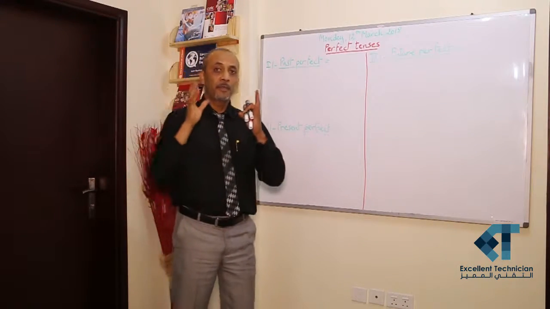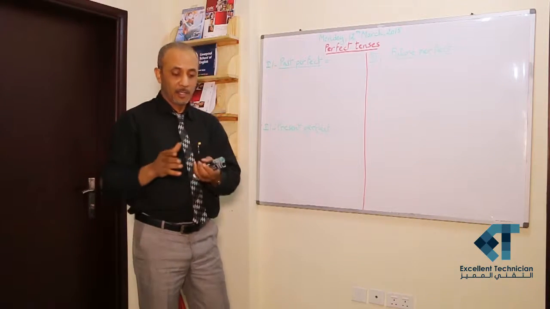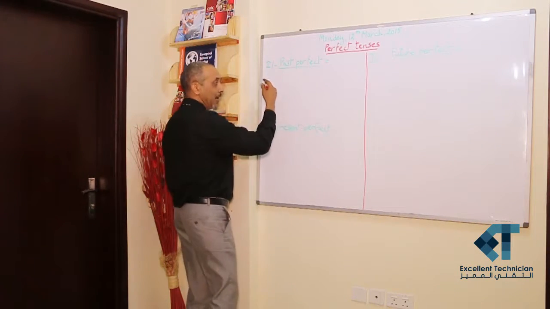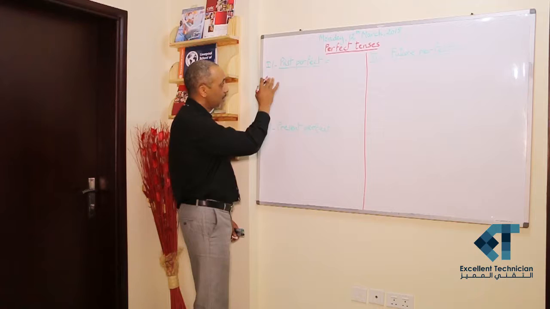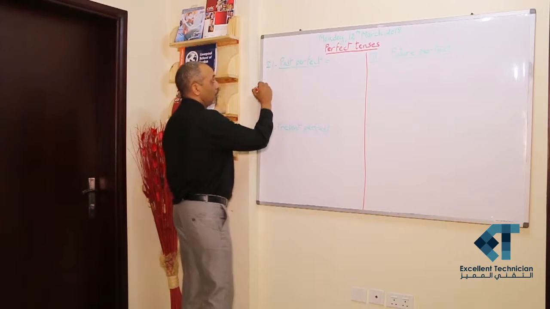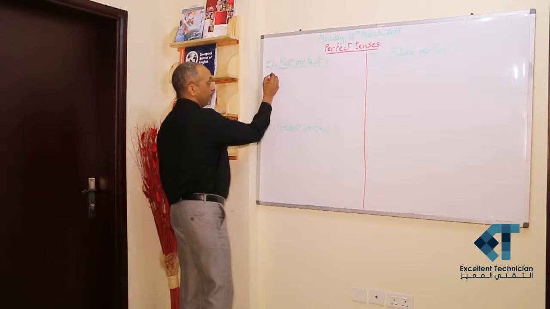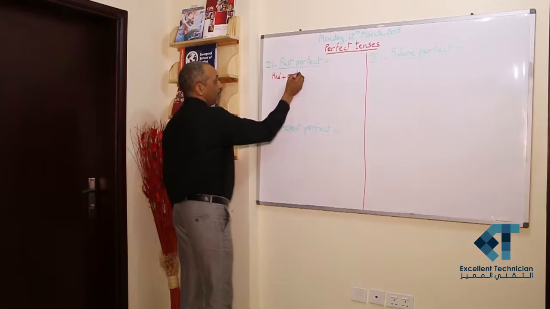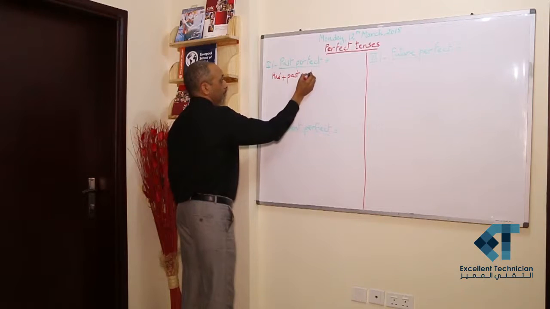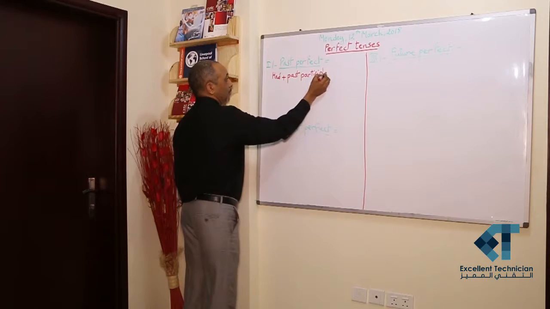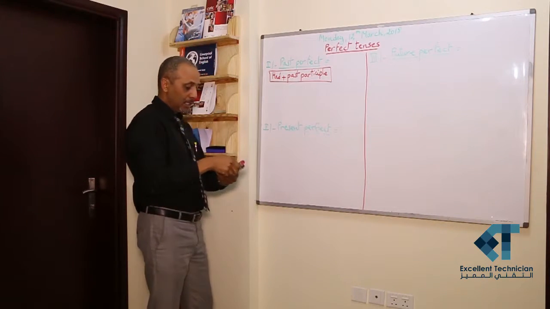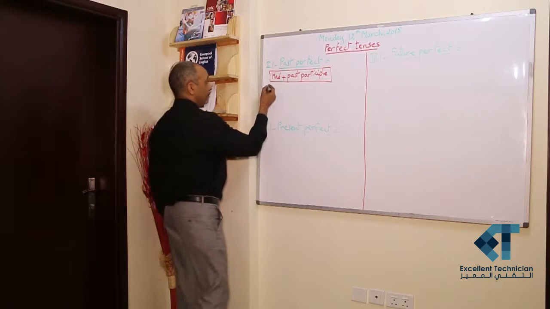As usual, we go from the theory to the practice. By theory, we mean the rule. How can we put any verb in this tense or in the other? So, concerning the past perfect, the rule is had plus the past participle of the verb. Things are getting clearer with an example, of course.